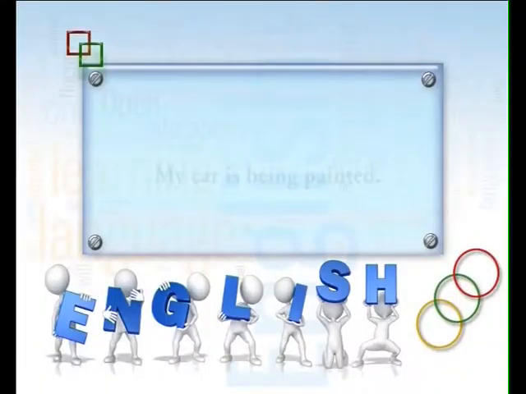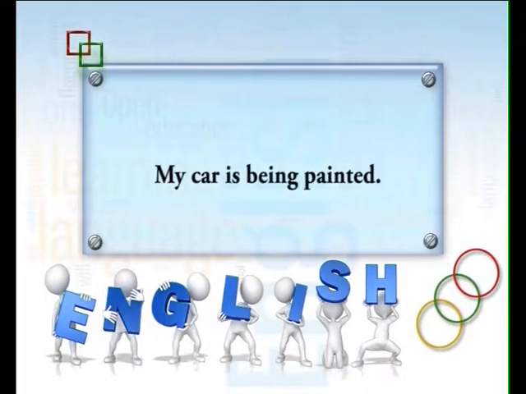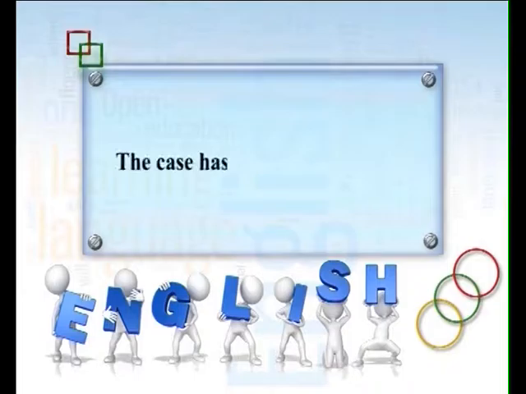In most of the cases, you will see this "by agent" in passive voice is not required when the doer is understood. Like the sentence I told you, my car is being painted means by the painter. Here the painter is not important at all, the work is important. Okay, the case has already been put up.